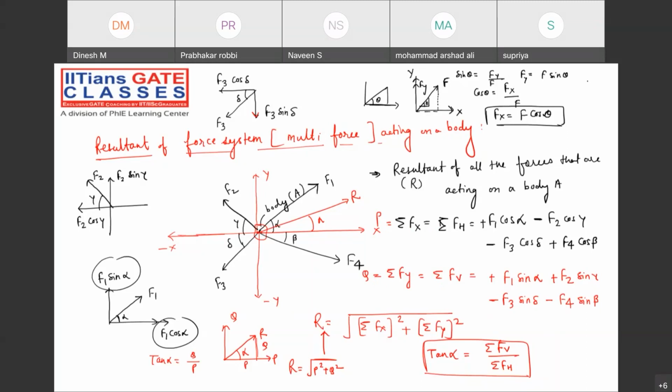So today's topic will be the resultant of all the force systems. In fact, we are going to discuss different types of force systems also: collinear, coplanar, non-concurrent, non-coplanar, 2D force system, 3D force system, right? So these are the things that we are going to cover today. Yes or no, guys? All of you are understanding? Yes?